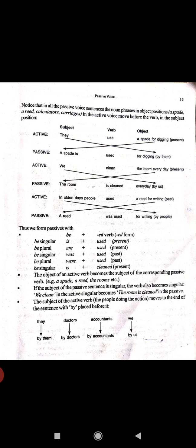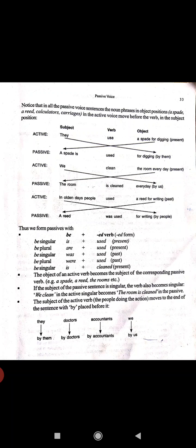the room. We clean the room every day. Present. Passive voices must go as the room is cleaned every day by us. The room is cleaned every day by us. In olden days people used a reed for writing. Past: a reed was used for writing by people. Thus we form